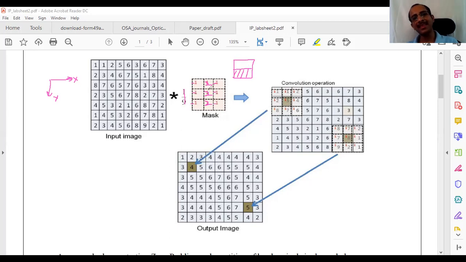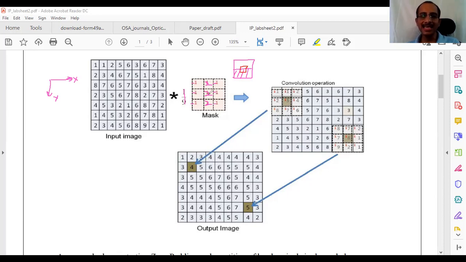If I apply this kernel here, I will put this kernel somewhere here. In that case, do you think this kernel will detect horizontal edges? No, sir. Then which edges will it detect? Vertical, sir. Yeah, it will detect vertical edges.